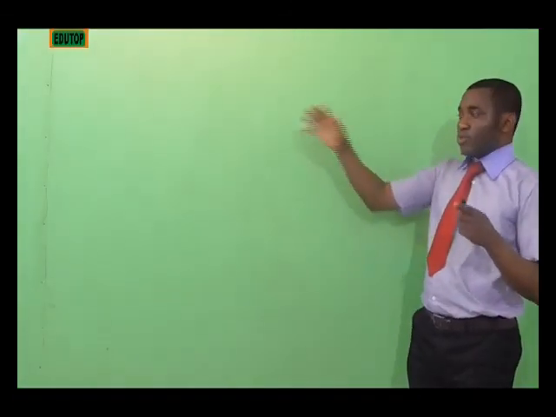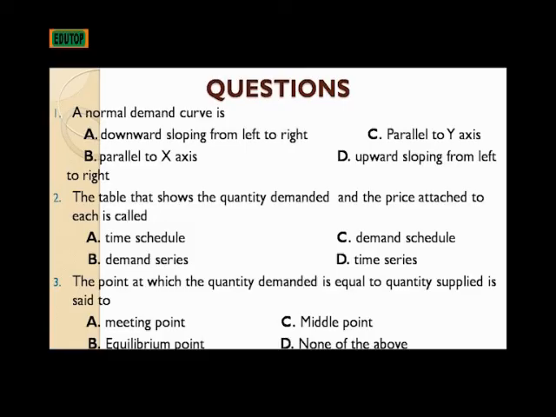Let's consider some questions under demand and supply. Number one, a normal demand curve is dash. Option A, downward sloping from left to right.